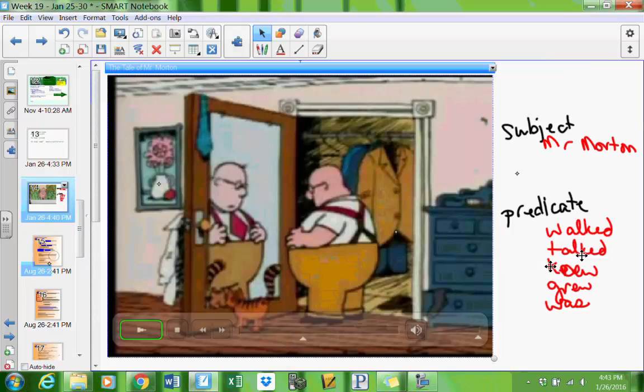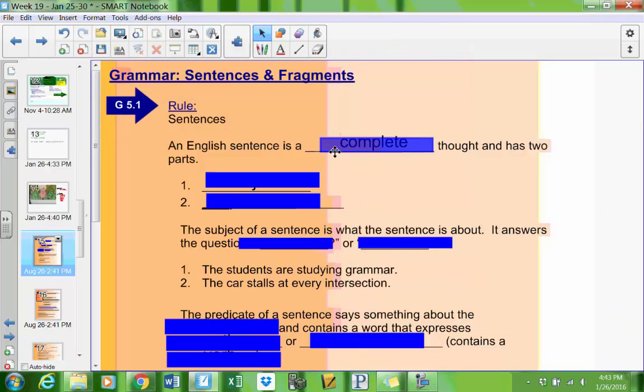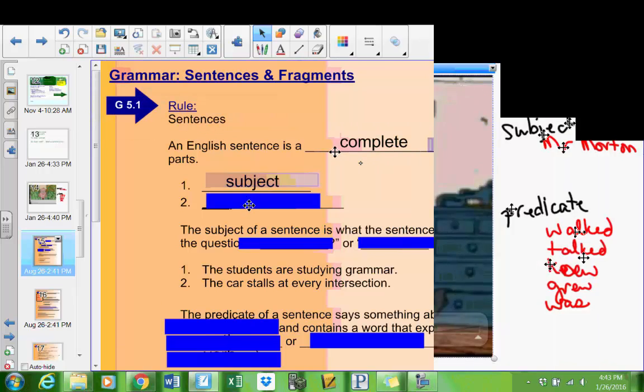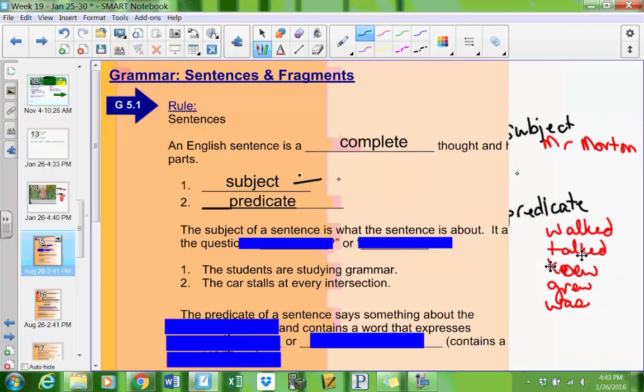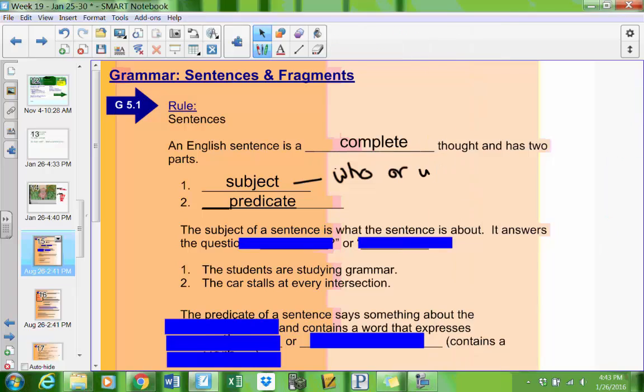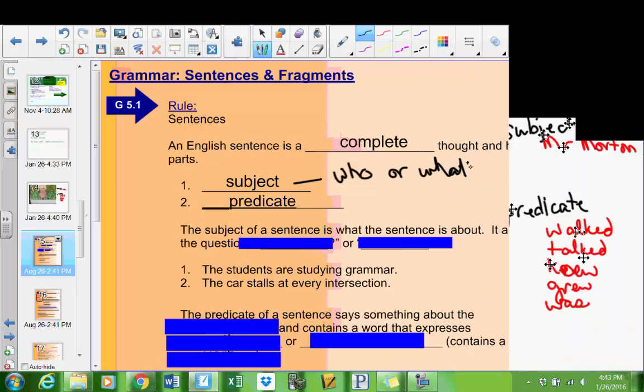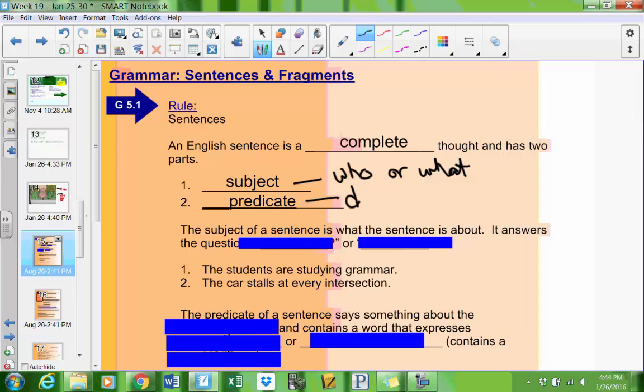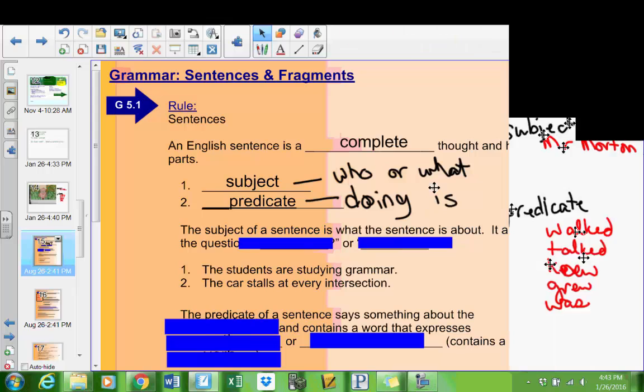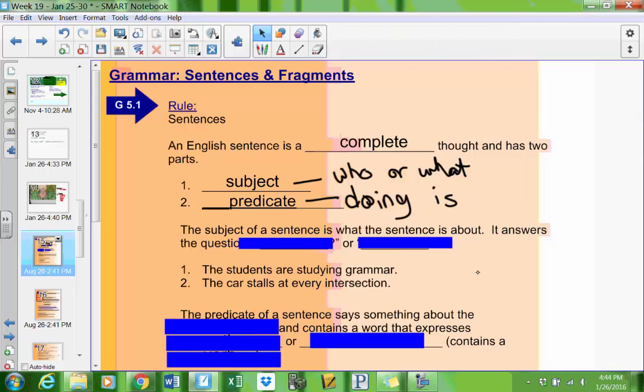Big ideas here. An English sentence is a complete thought. It has these two parts, a subject and a predicate. Now that subject tells us who or what the sentence is about. That's what Schoolhouse Rock would have told us if we kept listening. And the predicate tells us what that who or what is doing, or what it is, or what is being done to it. So if the subject of a sentence is what the sentence is about, it always answers the who or the what.